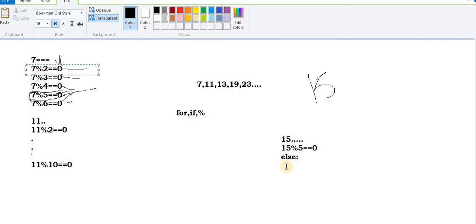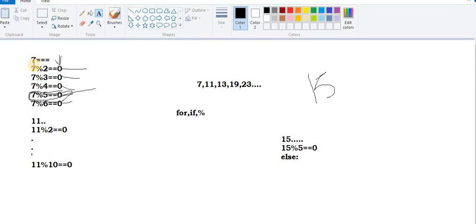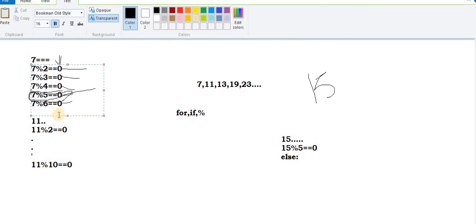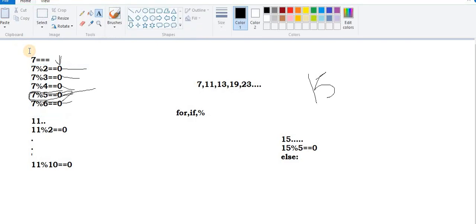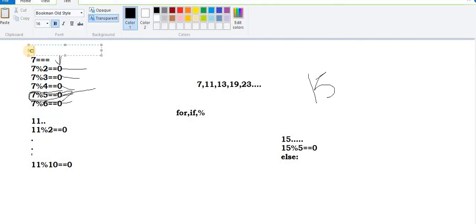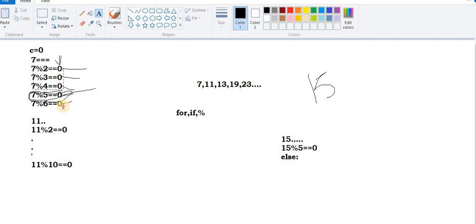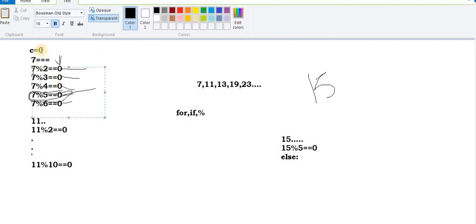After completion of all these steps, what are you checking? You are not checking whether the number is divided with 0 or not. That is not our concern right now. Now we are checking whether my initial counter, which I specified as 0, changes anywhere after completion of the whole process.